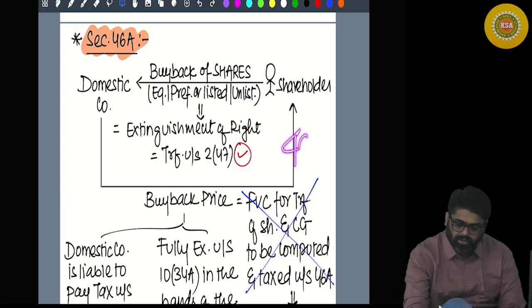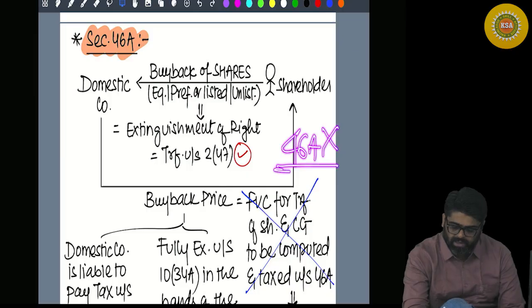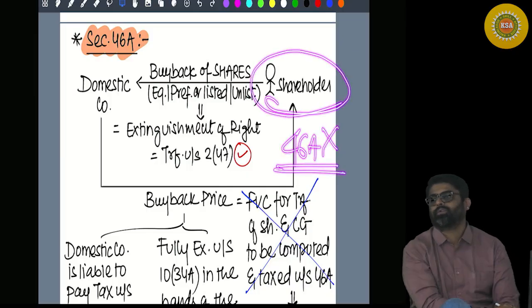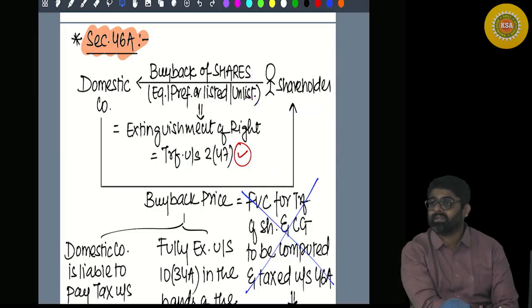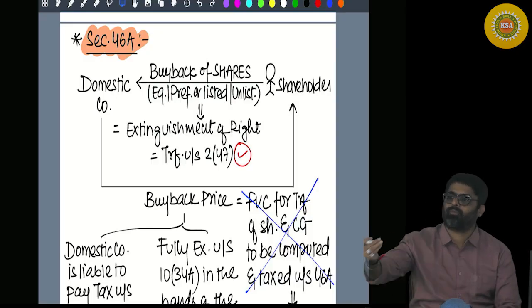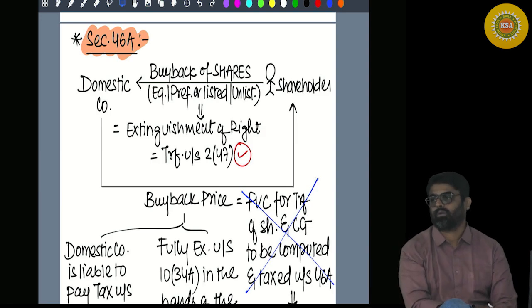Even if it is a transfer by the shareholder, still 46A capital gain will not be calculated in the hands of the shareholder, because the entire buyback price coming to the shareholder is fully exempt. How much buyback price is coming to the shareholder? 5 lakh. That 5 lakh will be fully exempt in the hands of the shareholder.